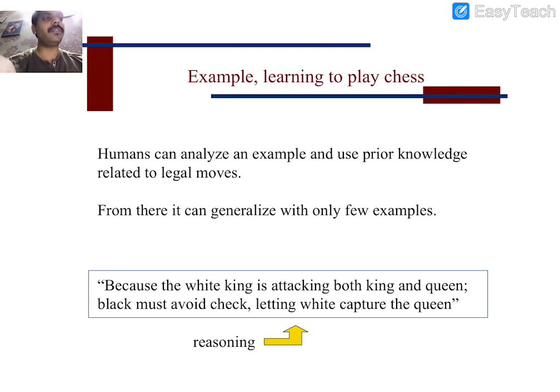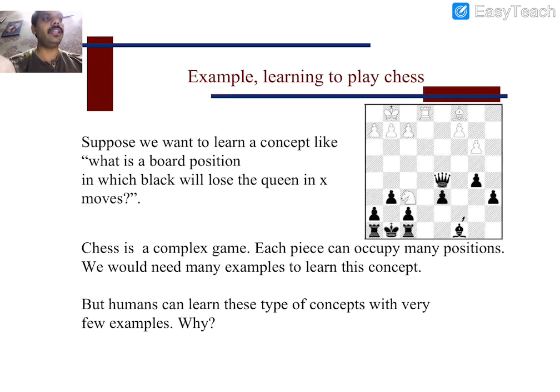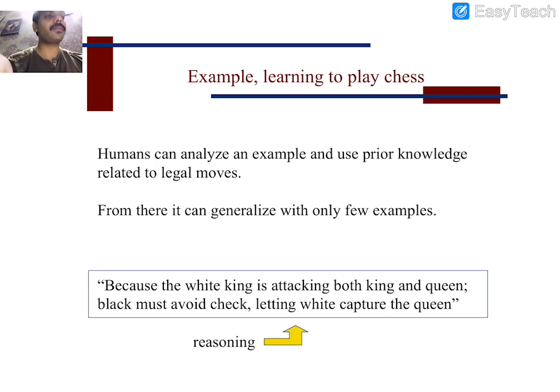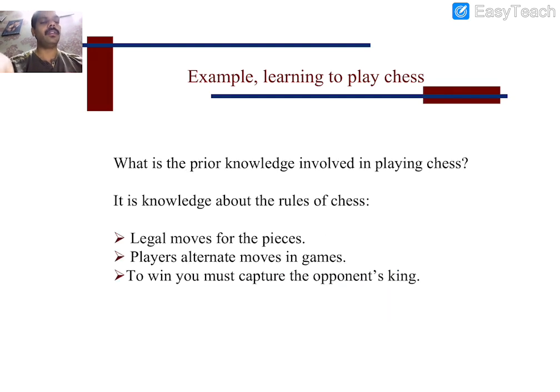In the previous game which we have seen, here this is a white knight, which is targeting the queen as well as the king. So there is a check for the king, so the black has to move the king. So in that case the white knight is going to remove the queen, yes or no? So this is a case which we are going to learn with the help of analytical learning.